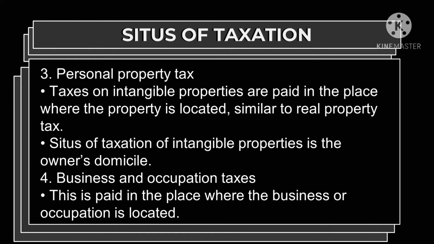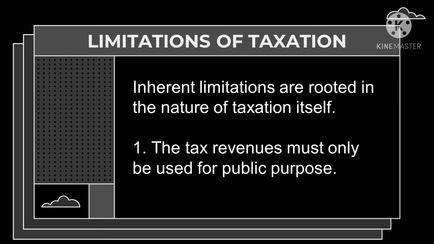Last, or the fourth one, we have the business and occupation taxes. This is paid in the place where the business or occupation is located. Since we're done talking about the situs of taxation, taxation also has its limitations. The limitations of taxation are categorized into two: inherent limitations and constitutional limitations.